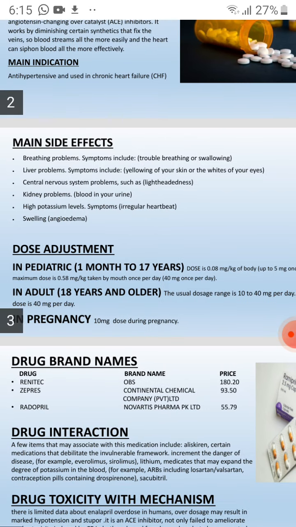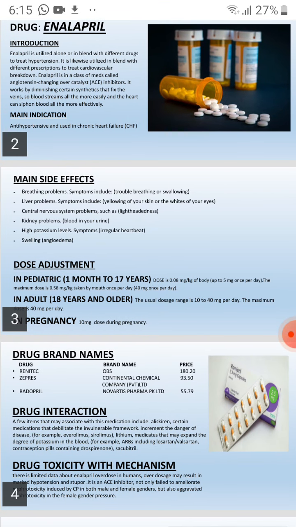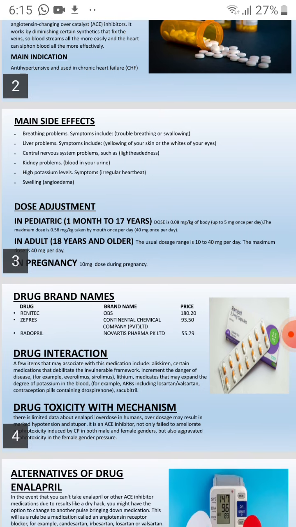Now if we talk about the dose adjustment in pediatrics, for 1 month to 17 years, the dose should be 0.08 mg per kg of body weight up to 5 mg once per day, and the maximum dose is 0.58 mg per kg taken by mouth once per day, 40 mg once per day.